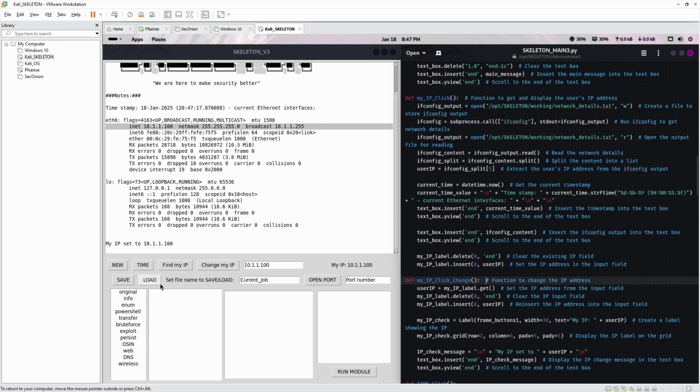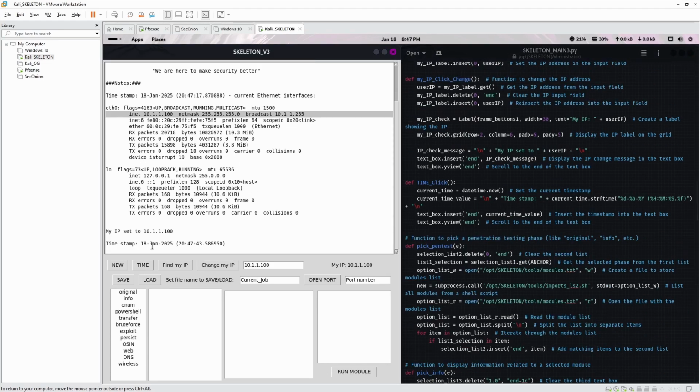Because I was doing the demo and I clicked find my IP and it was a 192 IP and I'm just like, oh dear, what's going on here? But yep, that's fine. So now we got time. All it does is rip the datetime now, format that into the format I want, and then add it to the end of the box.